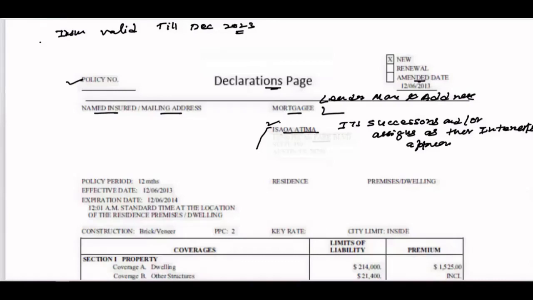I for its, S for successors, A for and, O for or, A for assigns, A for as, T for their, I for interest, may appear. That is the full form of ISAOA ATIMA.